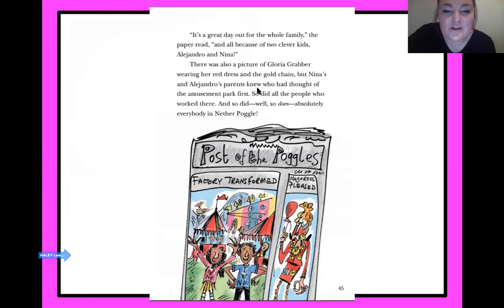But Nina and Alejandro's parents knew who had thought of the amusement park first. So did all the people who worked there. And so does absolutely everybody in Nether Poggle.